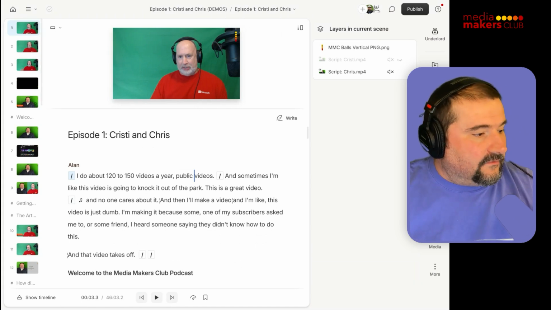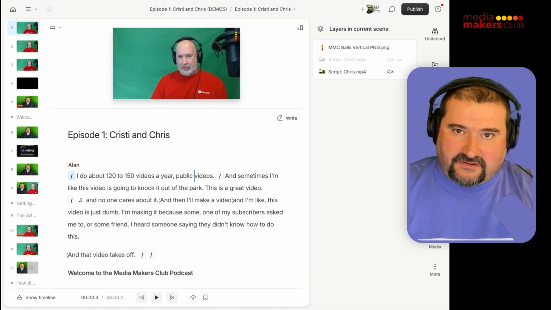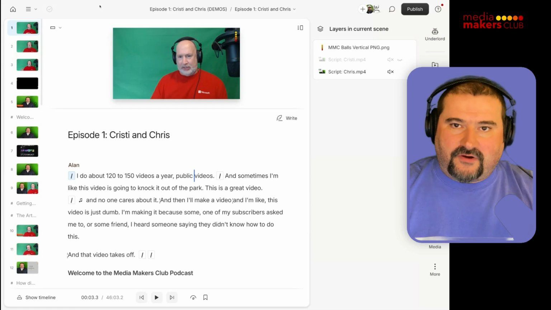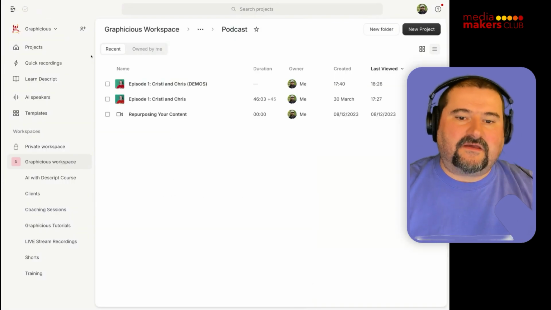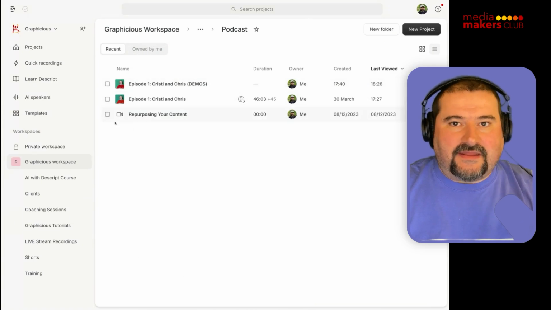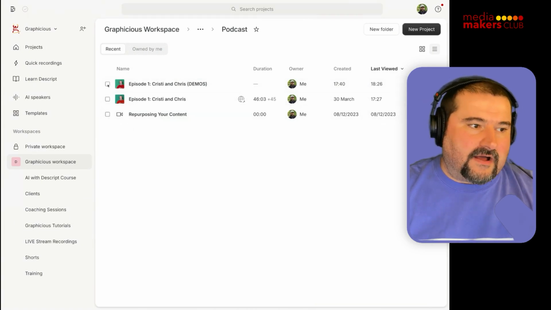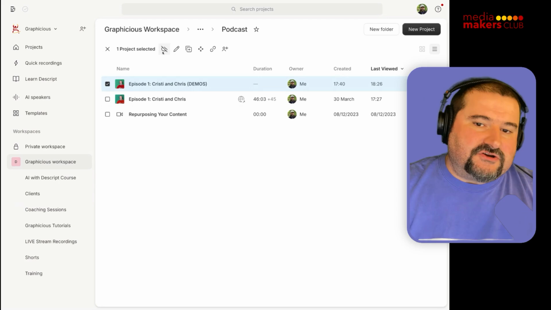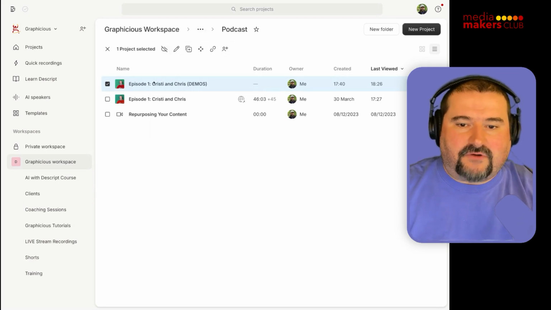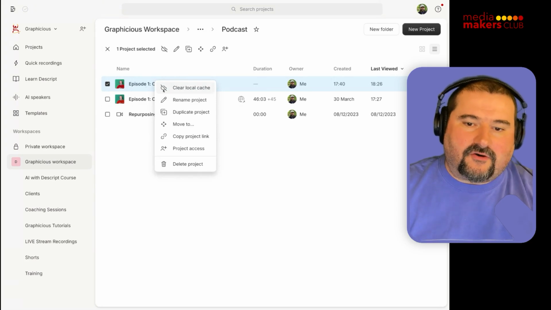And then there are the pricing changes, which we have discussed a lot. And then the multi-select on the drive. Let me just show you quickly what that means. If you're on the drive view, you had these checkboxes for a while, but now they have changed. So if I check one box, you see this toolbar showing up at the top where it shows you the different options. So I guess you could right click and see them with the icon and the name like this on one project, but you also have them at the top.